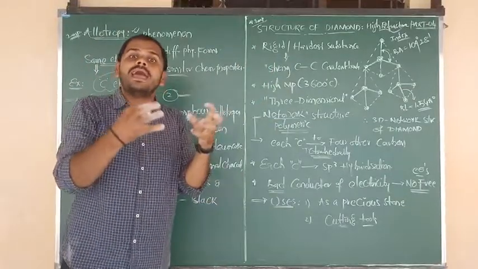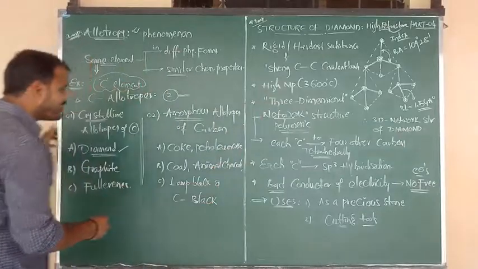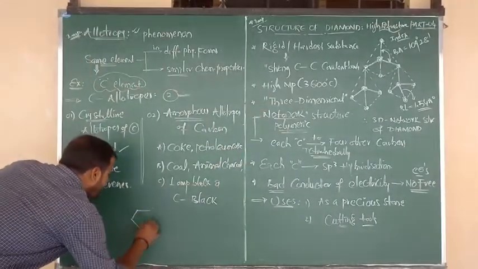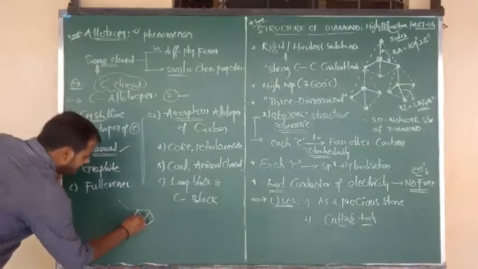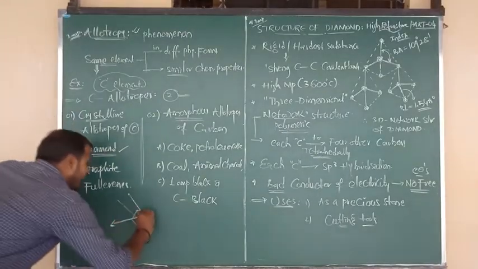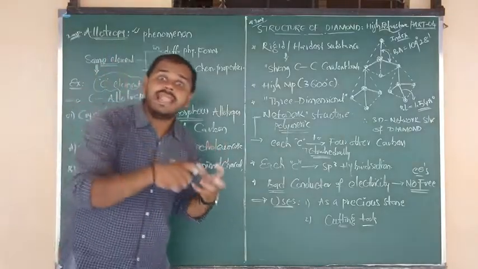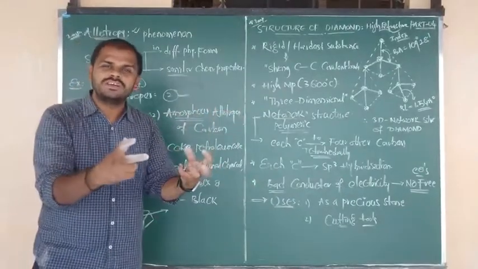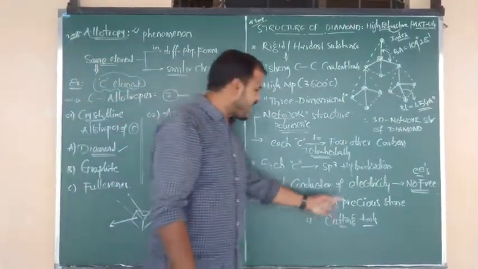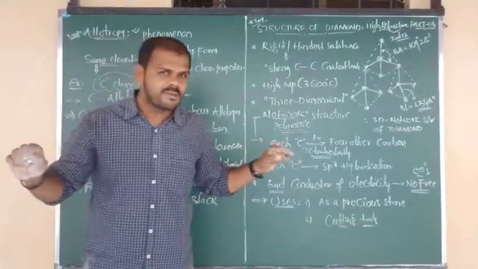Due to its higher refractive index, diamond has the ability to reflect and refract the incident light. Due to this reason only, diamonds have a glowing nature. That's why they can be used as a precious stone in making jewelry and ornaments.